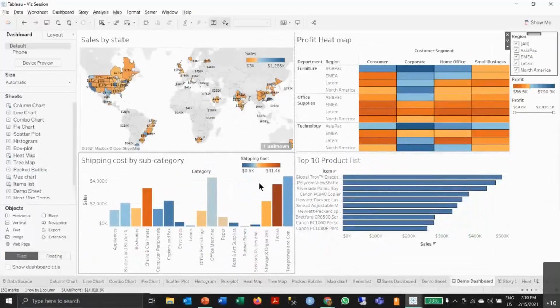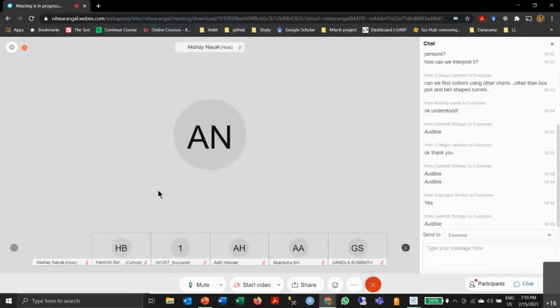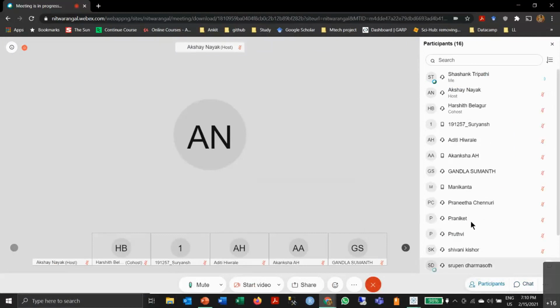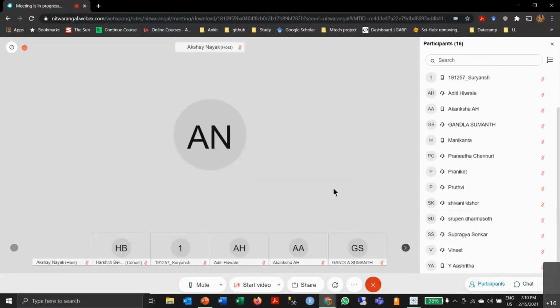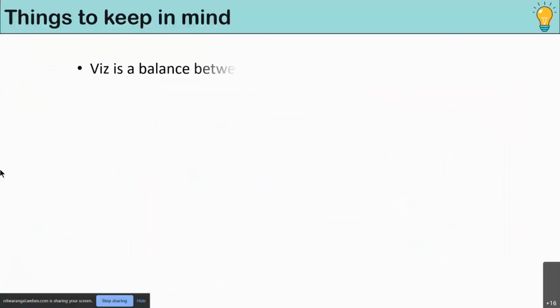So this is the basic layout, the basic structure of how Tableau works. There are many things that you can do in Tableau, but unfortunately due to the time constraint I could not show it to you. So we'll move back to the presentation and conclude this session.